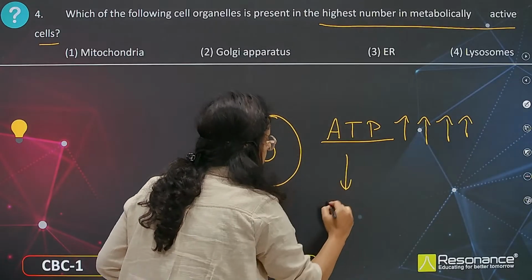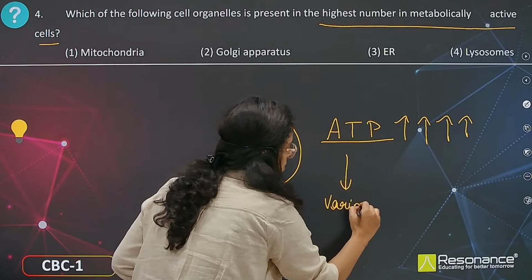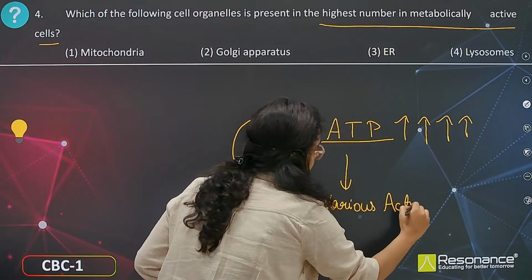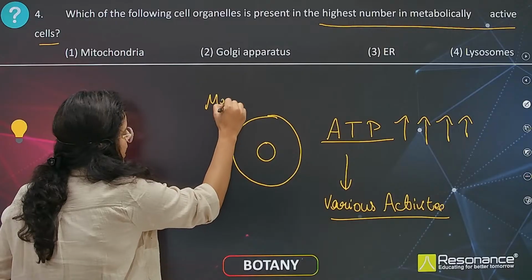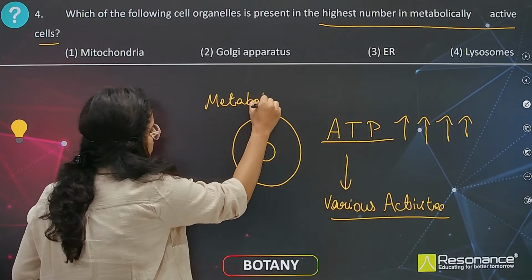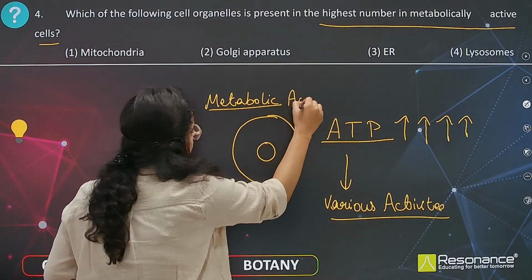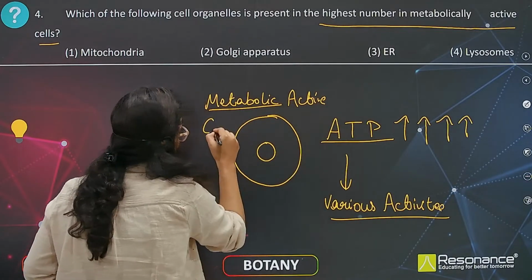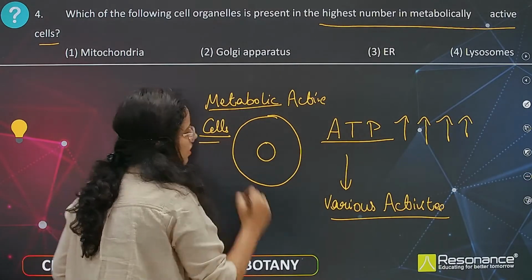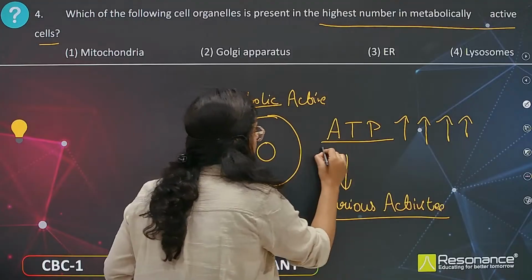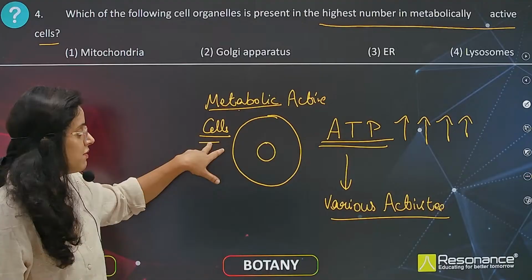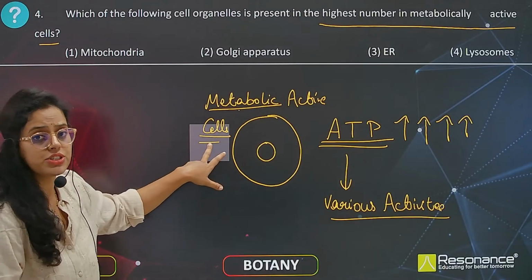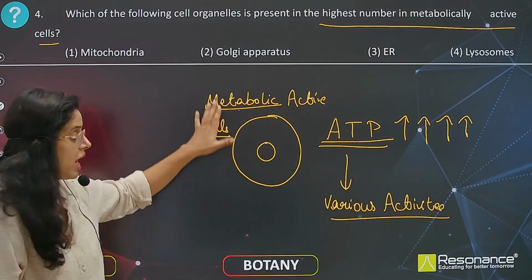To perform various activities. So a metabolically active cell means ATP is required in a greater amount. Metabolically active cell, which means it requires a high amount of energy, and energy is in the form